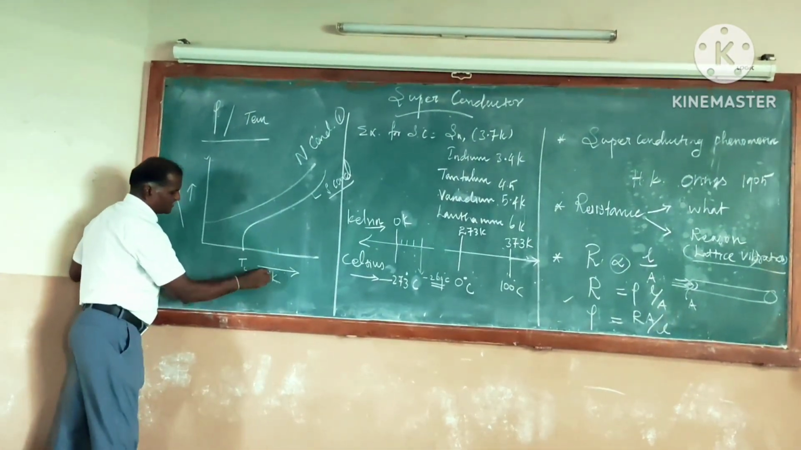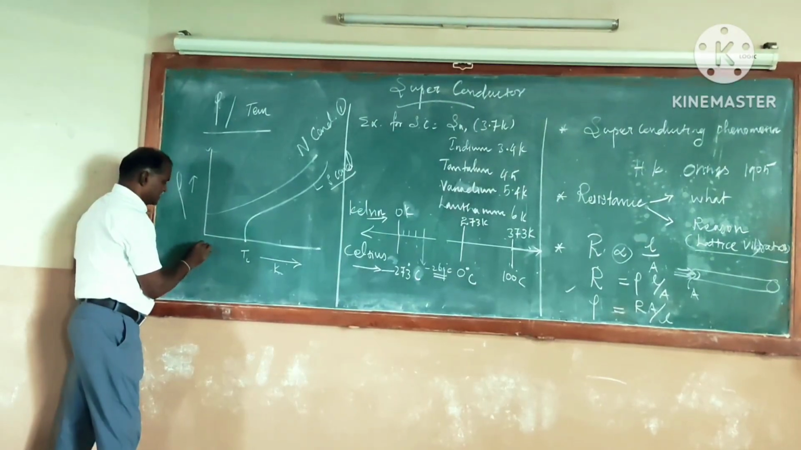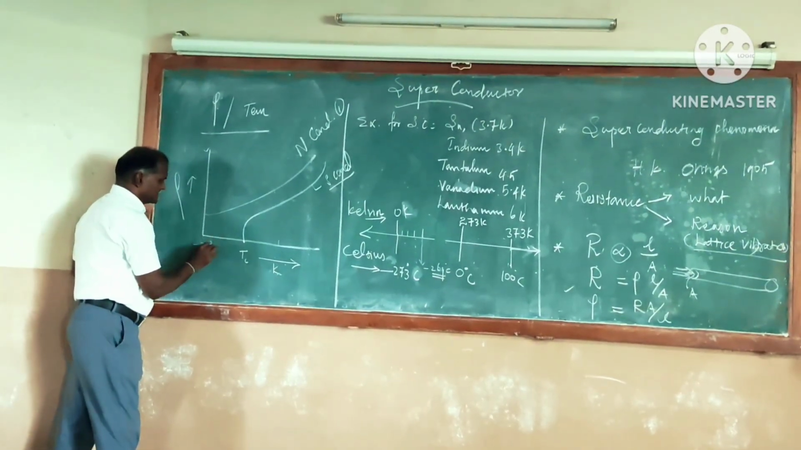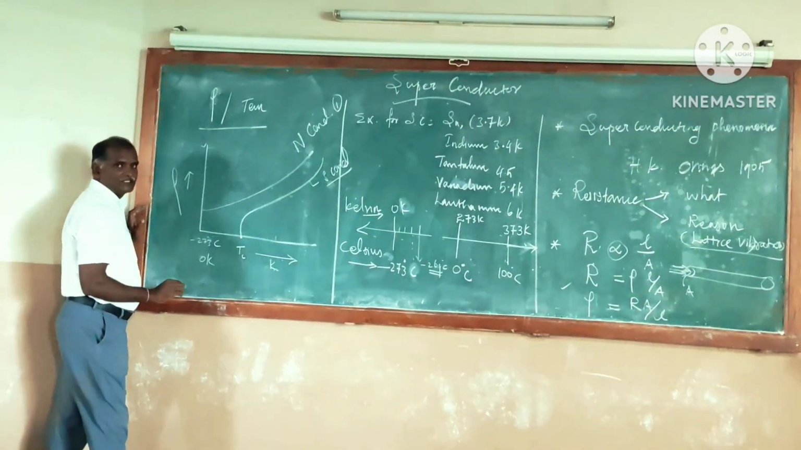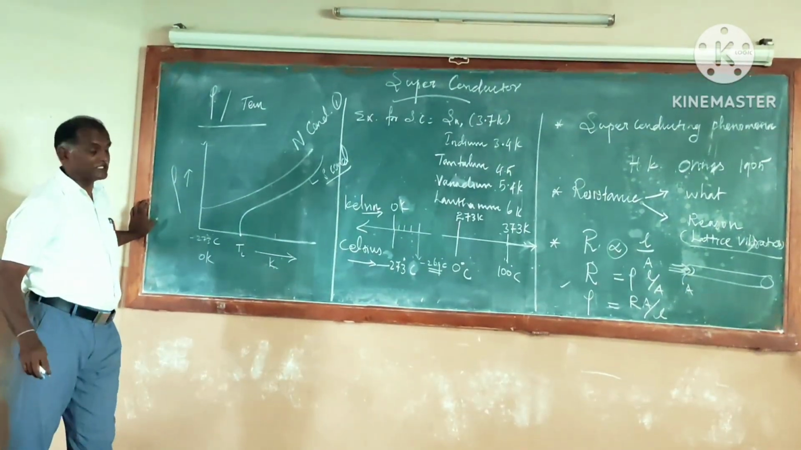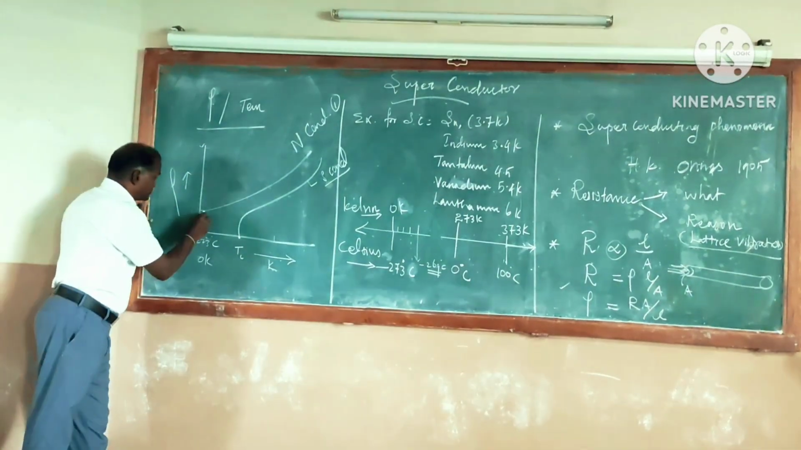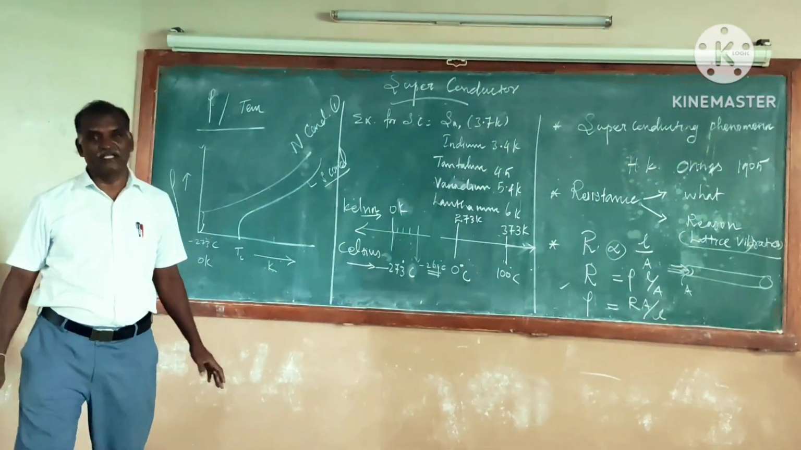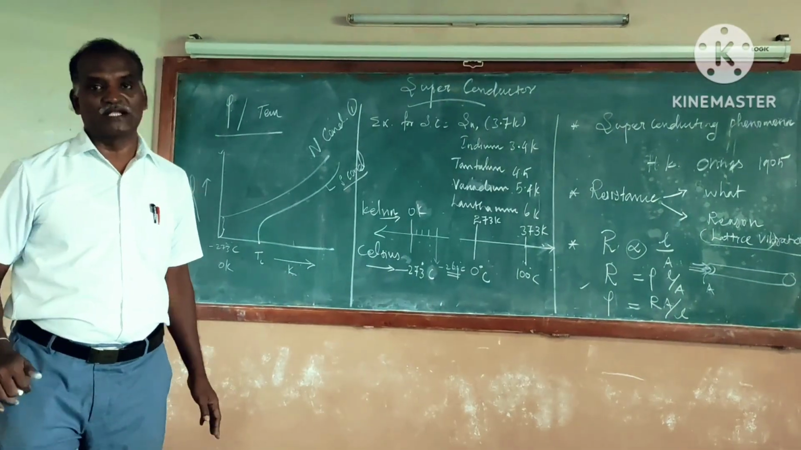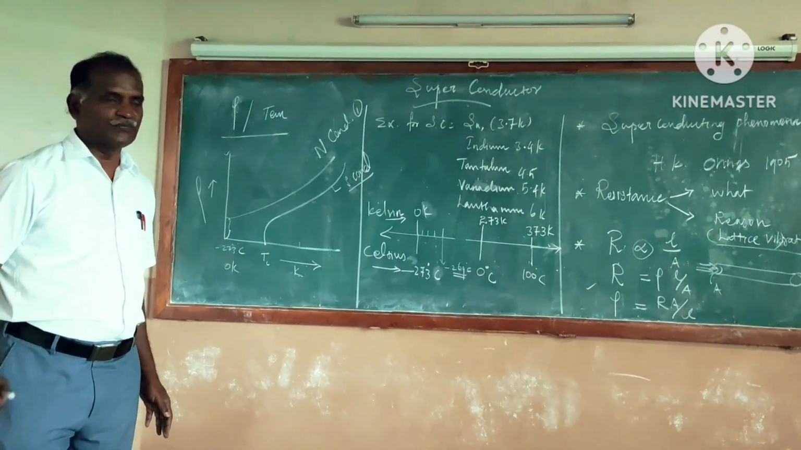Further, you are reducing the temperature, going up to minus 273 degree Celsius or 0 degree Kelvin. Even if you bring the temperature to 0 degree Kelvin, the normal conductor is showing some resistivity. That means the resistivity is not disturbed in the case of normal conductor, like silver, copper, iron, gold.